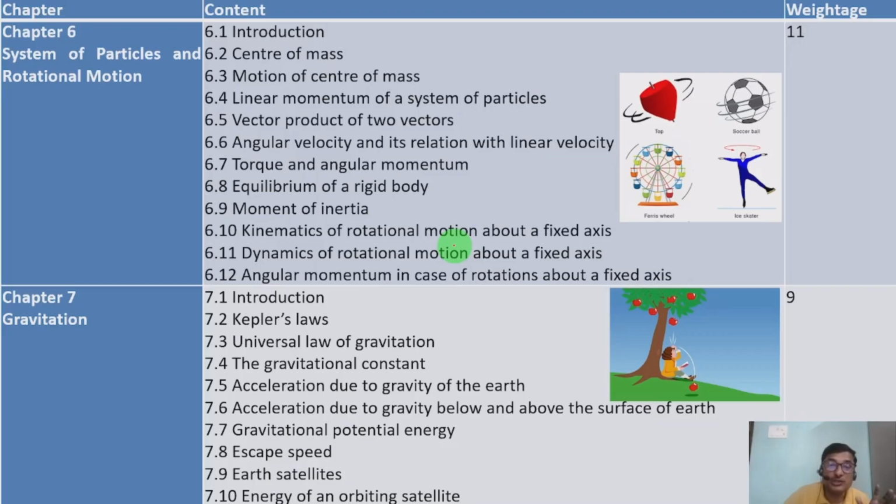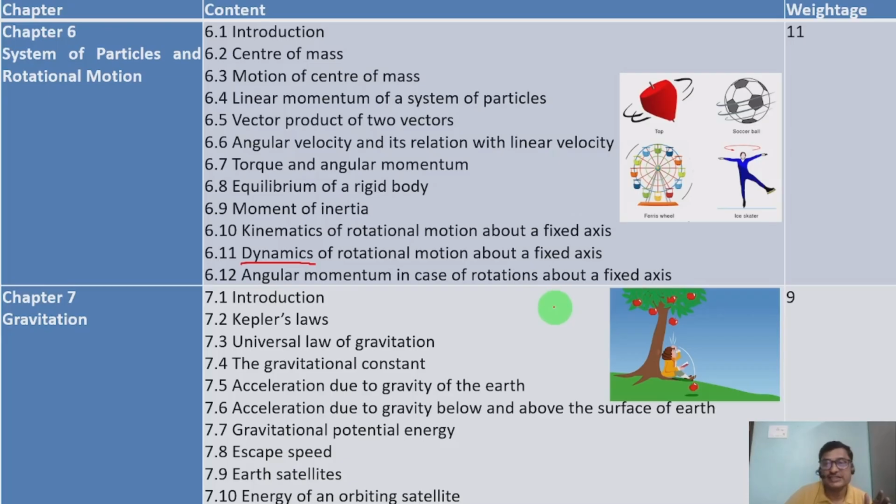But the causes for the rotation we are not going to consider. That is kinematics. And 6.11 dynamics of rotational motion about a fixed axis. The dynamics also we need to consider here. Dynamics means the forces causing the rotational motion, that also needs to be considered. 6.12 angular momentum in case of rotations about a fixed axis.